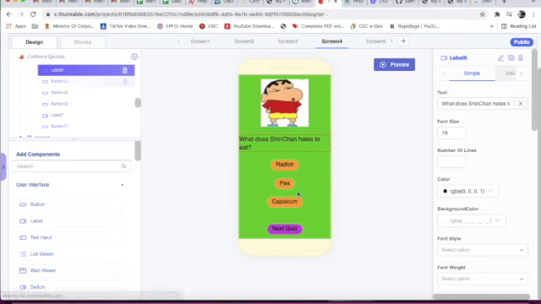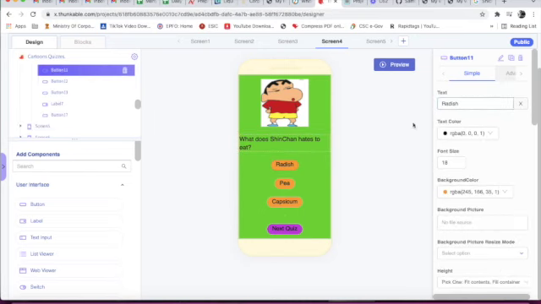Then we have taken button 11. Text is radish, and here text color is black, font size is 18, background color is. Font size we can put 18 or 19. We will put 18.